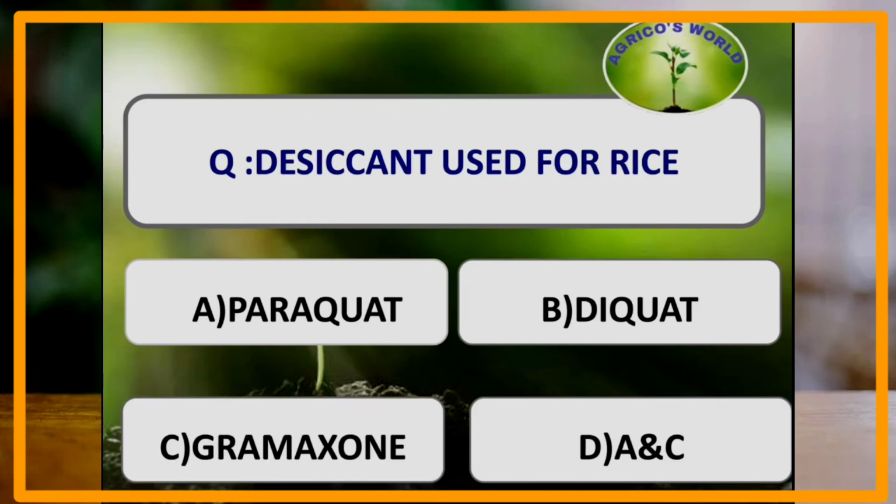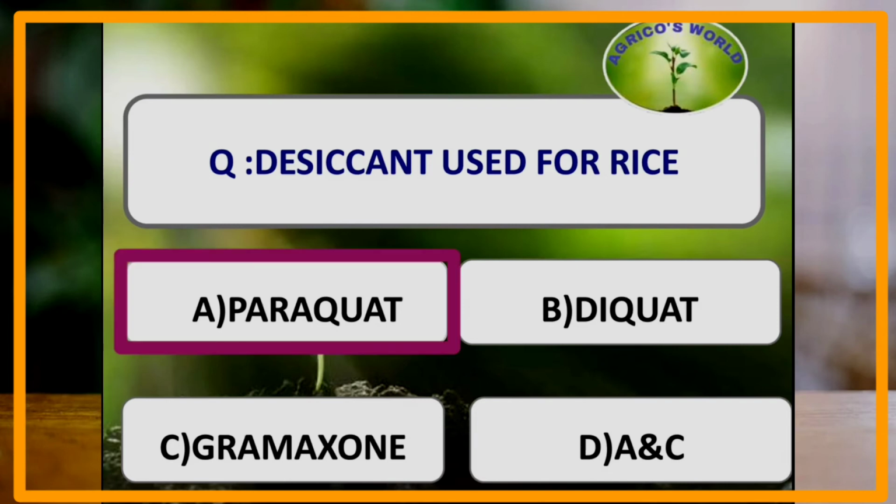What is the desiccant used for rice? The desiccant which is used for rice is Paraquat. Its trade name is Gramoxone. It is used at the rate of 0.1% and it is used at the pre-harvest stage.